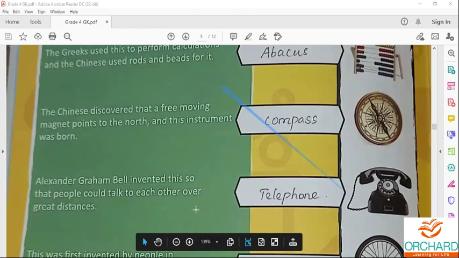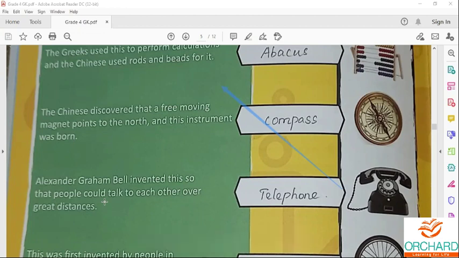He was born in Scotland. Alexander Graham Bell invented the telephone so that people could talk to each other over great distance. The microwave oven was invented by Percy Spencer. The incandescent light bulb, that is the electric lamp, was invented by Thomas Alva Edison.